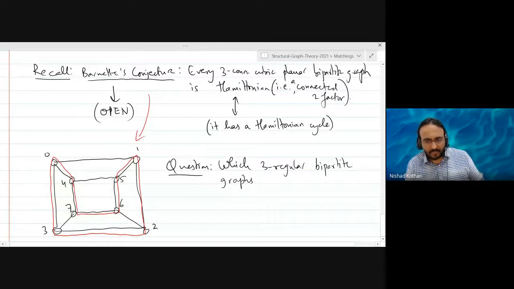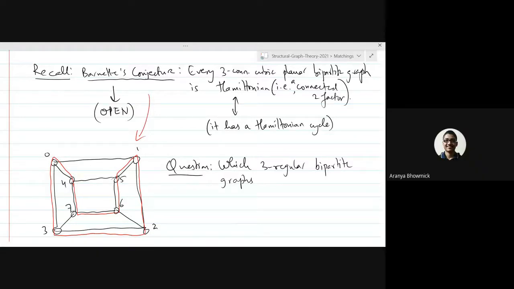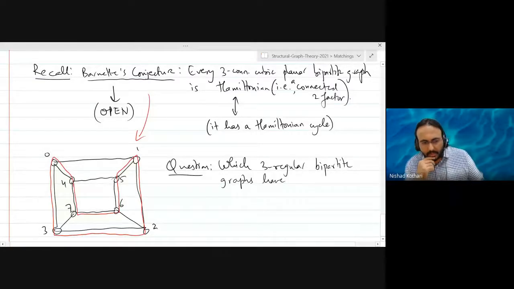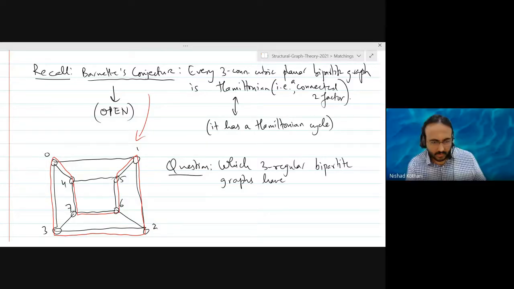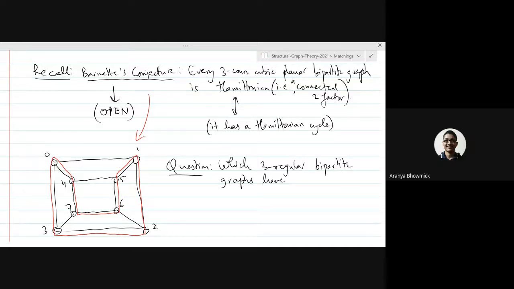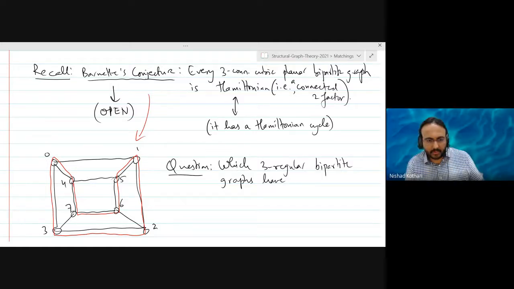Okay, for a disconnected two-factor, I will take simply the outer cycle and the inner cycle. Good. So 0, 1, 2, 3 and 4, 5, 6, 7. These two comprise a two-factor, and that is a disconnected two-factor. It has two components. In this particular graph there are many different possible disconnected two-factors. You can take any 4-cycle, and deleting the 4 vertices will give you another 4-cycle. Exactly. But any disconnected two-factor must have exactly two components in this graph, because you have only 8 vertices and it is bipartite.